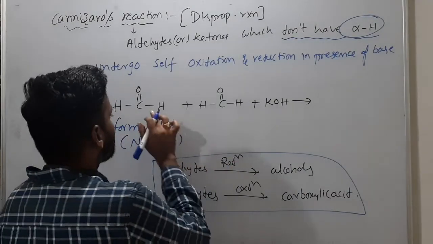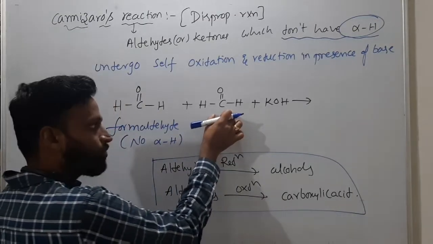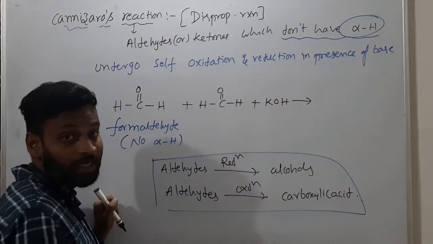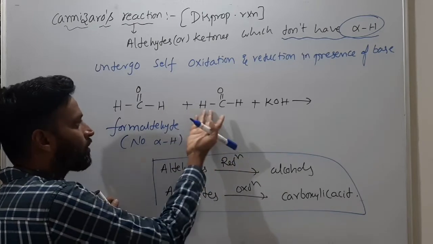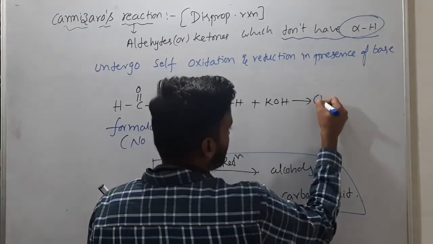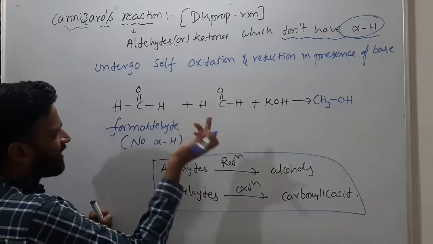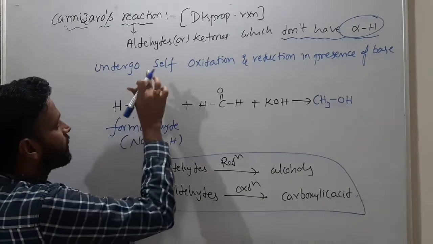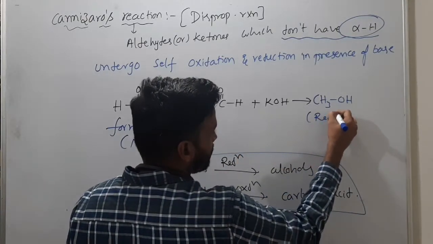Okay, forget about that. Now this is formaldehyde and this also is formaldehyde, and in presence of base we have to see what happens. Very simple, both are the same. Among them one will undergo reduction. Reduction means it converts into methanol, CH3OH. Reduction means hydrogen addition, one hydrogen here, one hydrogen here. CH3OH is the reduction product.